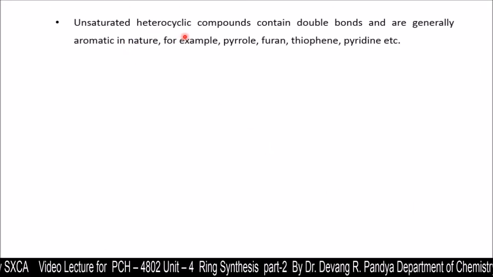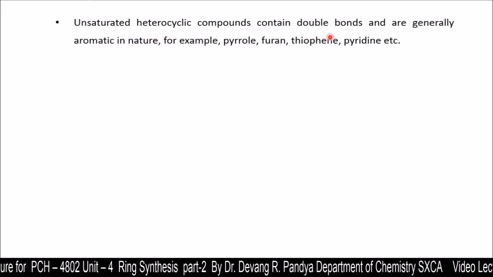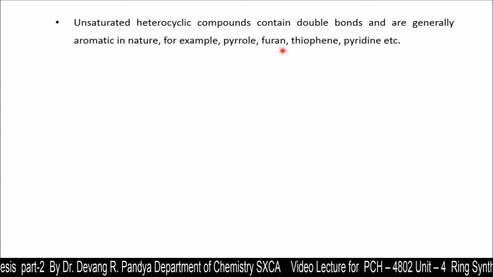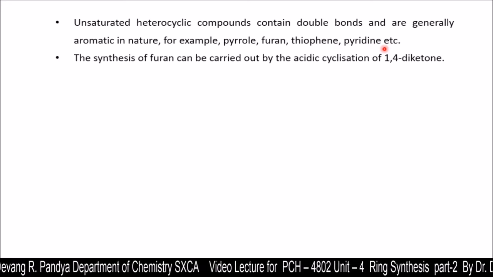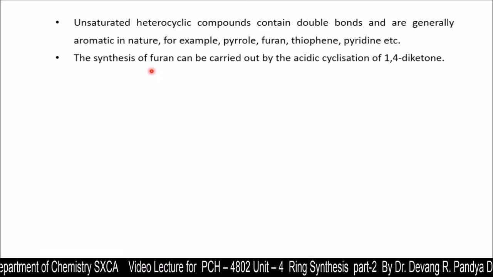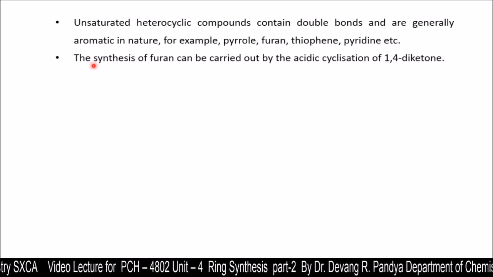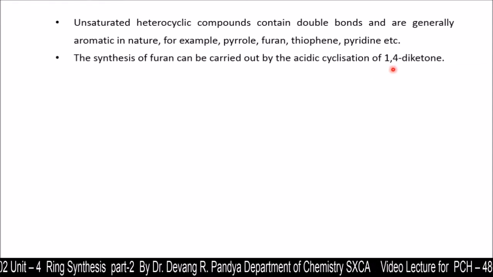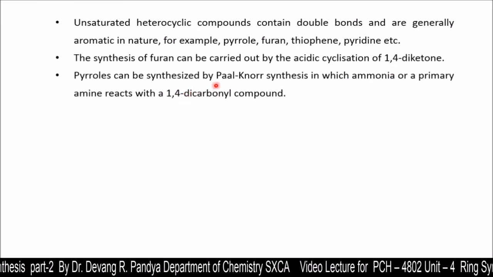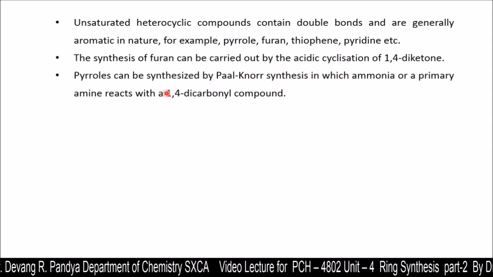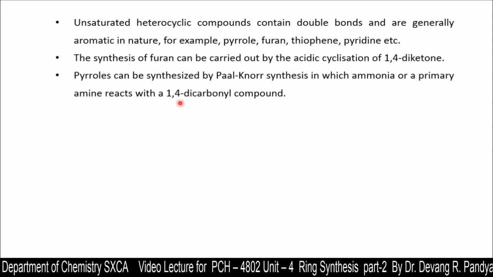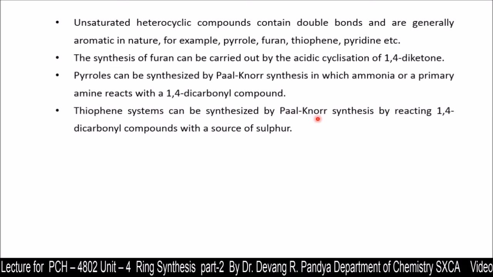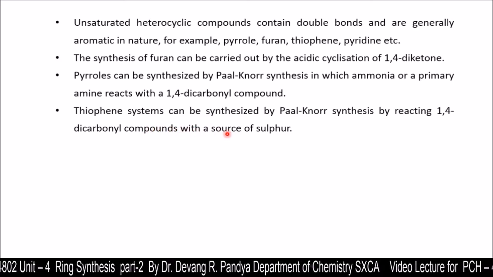Now unsaturated heterocyclic compounds contain a double bond and are generally aromatic in nature. We have the examples pyrrole, furan, thiophene, pyridine, etc. So after studying this lecture, we are going to get this summary. The synthesis of furan can be carried out by acidic cyclization of 1,4-diketone. Pyrrole can be synthesized by Paal-Knorr synthesis, in which ammonia or a primary amine reacts with a 1,4-dicarbonyl compound. Thiophene can be synthesized by Paal-Knorr synthesis by reacting a 1,4-dicarbonyl compound with a source of sulfur.